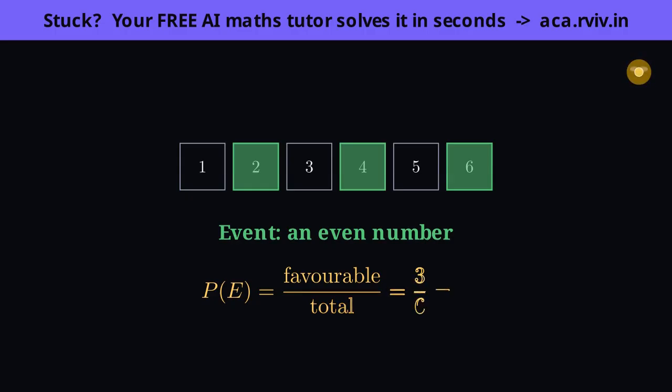And look at the size of the answer. 3 out of 6 can't be more than 6 out of 6, and can't be less than 0 out of 6. So every probability is trapped between 0 and 1, never negative, never above 1.